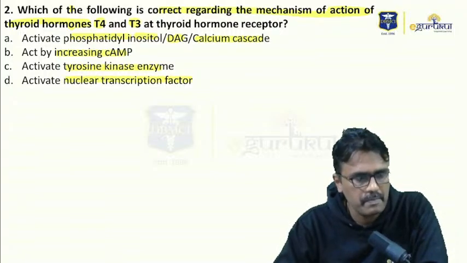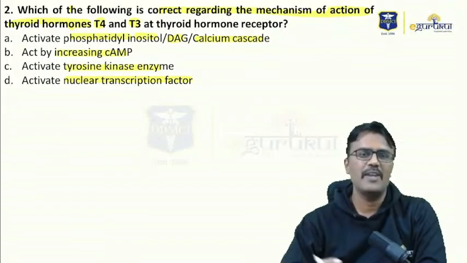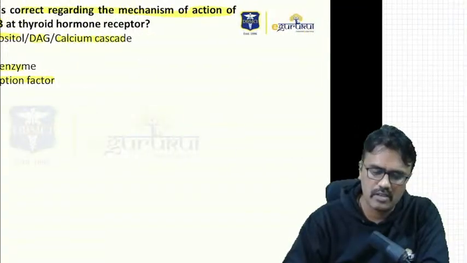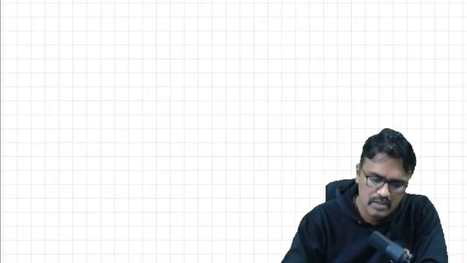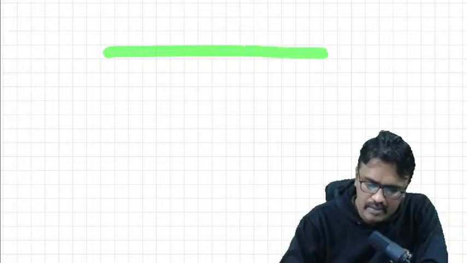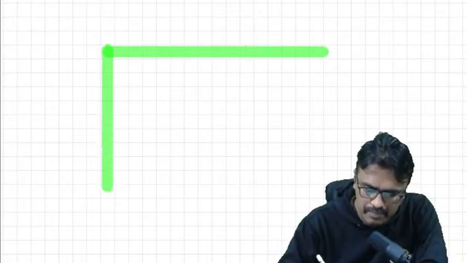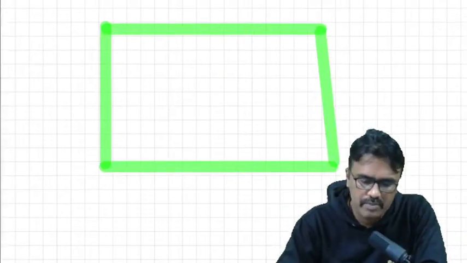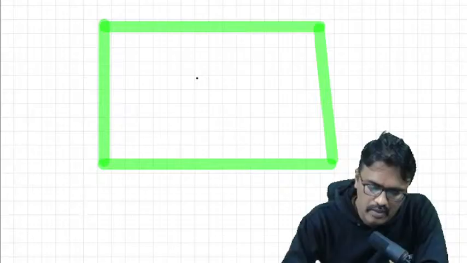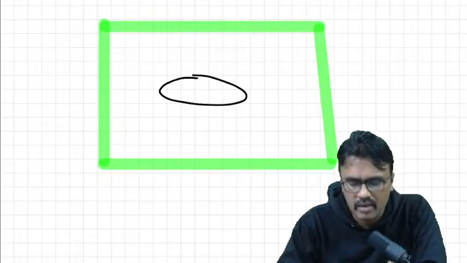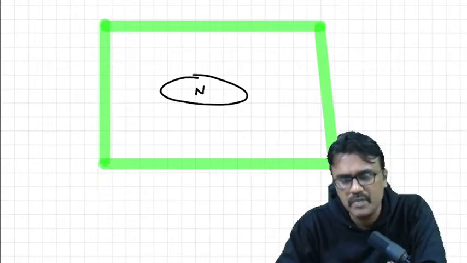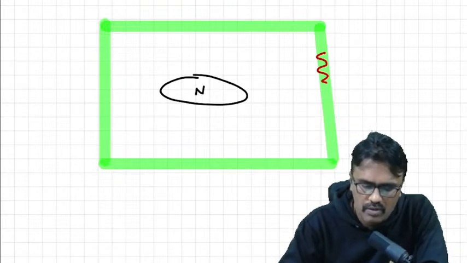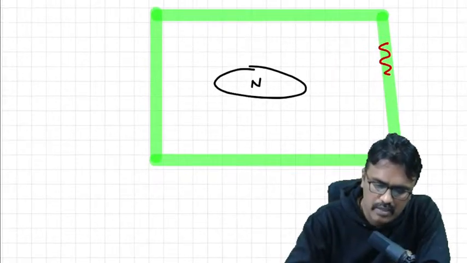This is the question. Now, in the classes, we tell you what the receptors are on which the drug works. So let me tell you. Suppose this is the cell, and this is the cell membrane. There are two types of receptors. One is present in the nucleus, which we call the nuclear receptor superfamily, and the other is present on the cell membrane. So what are the nuclear receptor superfamily receptors?